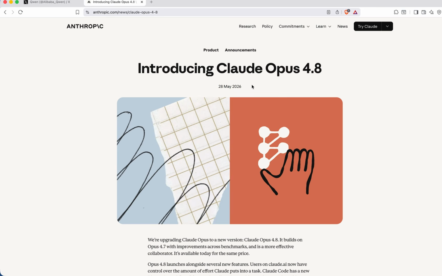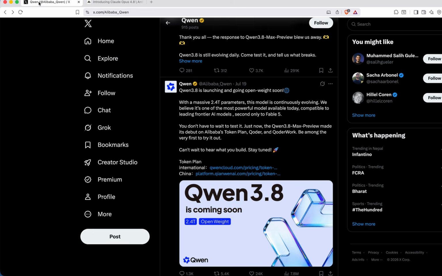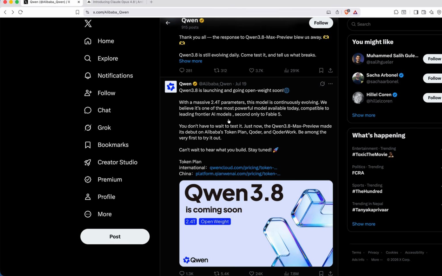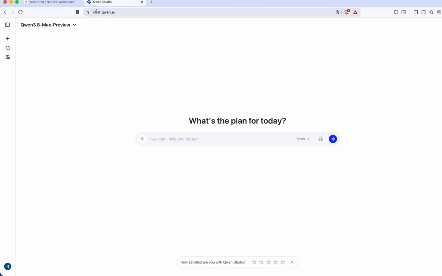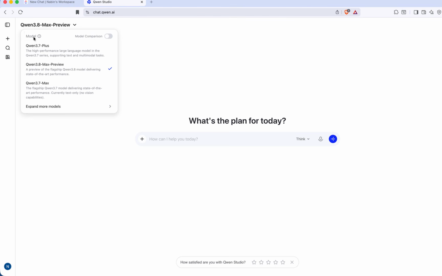After Claude Opus 4.8, the Anthropic family launched two other models: Sonnet 5, which is a lower grade model than Opus 4.8, and Fable 5, which is one of the most intelligent models currently available in the world. Best part, I'll show you how you can access both of these models for free. Then without wasting time, let's dive in. Here in chat.qwen.ai, you can access Qwen 3.8 Max for preview.